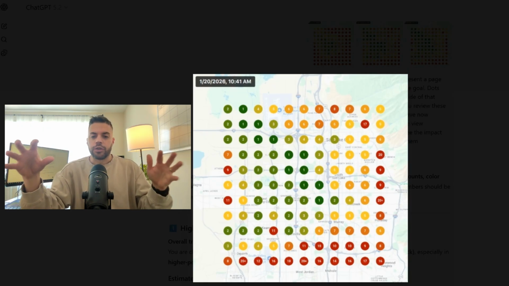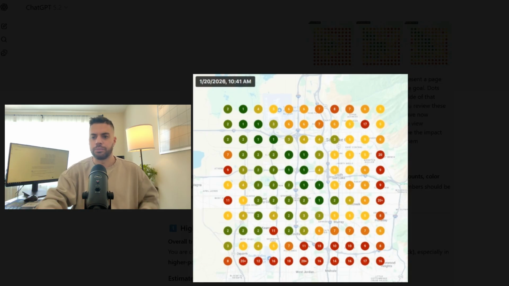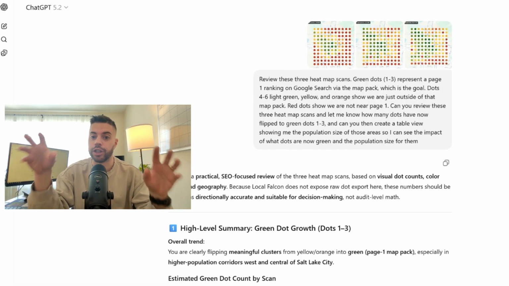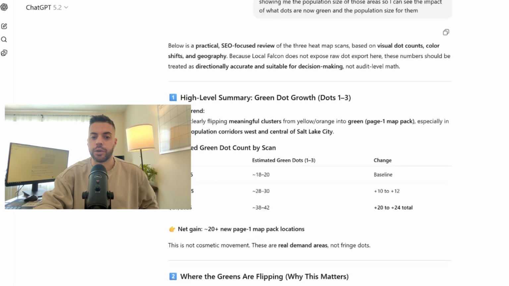Now, when you look at this from the surface level, there's a lot of dots that are flipping from either orange or yellow now to green. But I wrote a prompt here for ChatGPT. You guys can actually pause this video. You can read exactly what I wrote, but I'm going to pretend I hit enter and let's get forward.